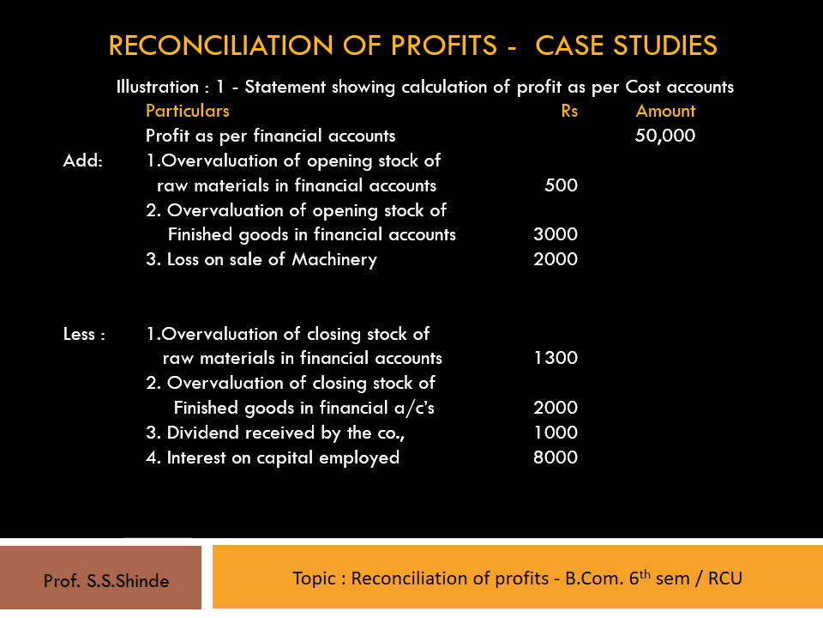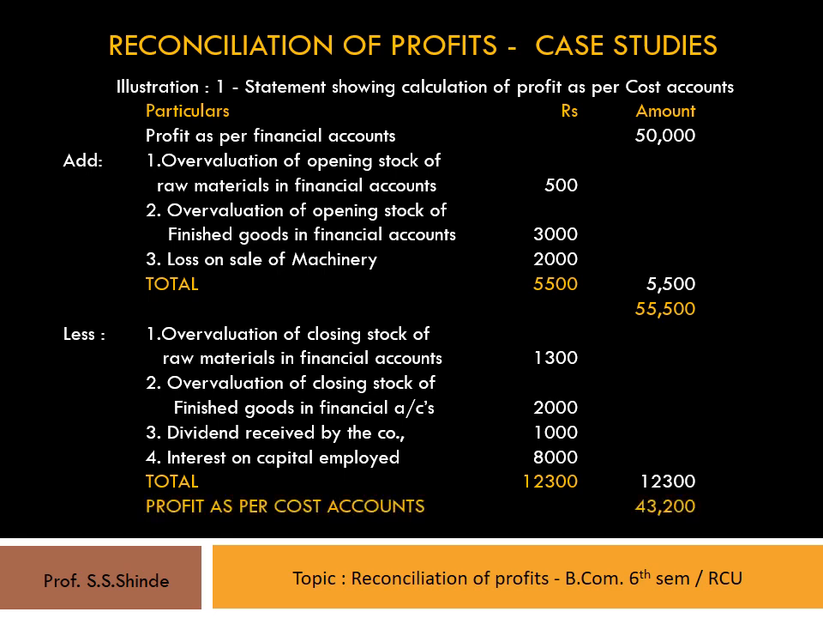Now, once we are done with all the transactions over here, we have to total up the add column, that is 5,500 in this case, put up the same in the outer column as 5,500 and arrive at a total of 55,500. Now from this, the total deductible amounts should be ascertained, that is 12,300, and the same is put up in the outer column, and the difference that we arrive at, that is 43,200, is the profit as per cost accounts.